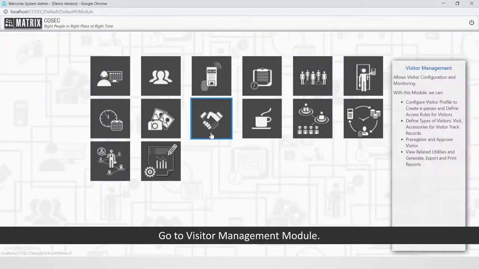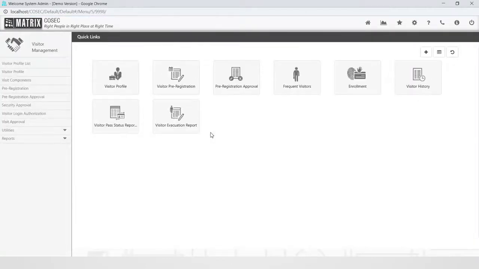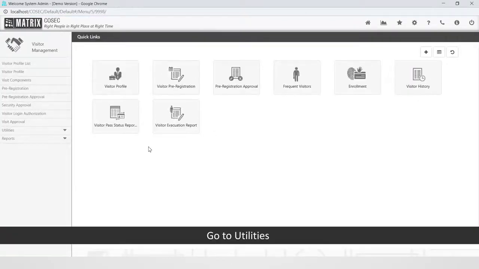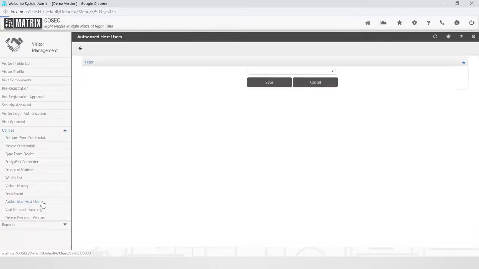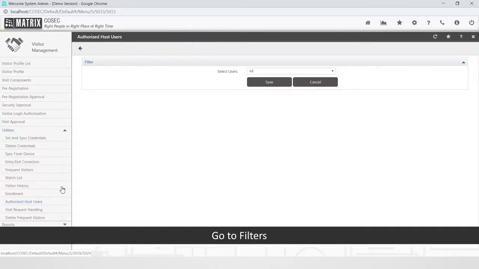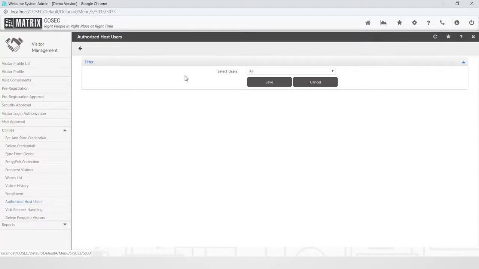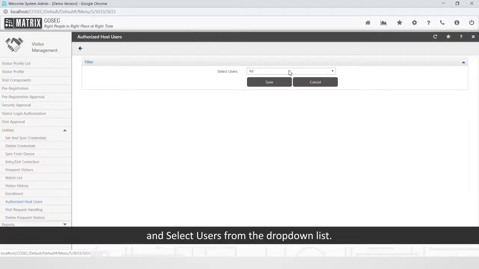Go to Visitor Management module. Go to Utilities, followed by Authorized Host User. Go to Filters and select Users from the drop-down list.